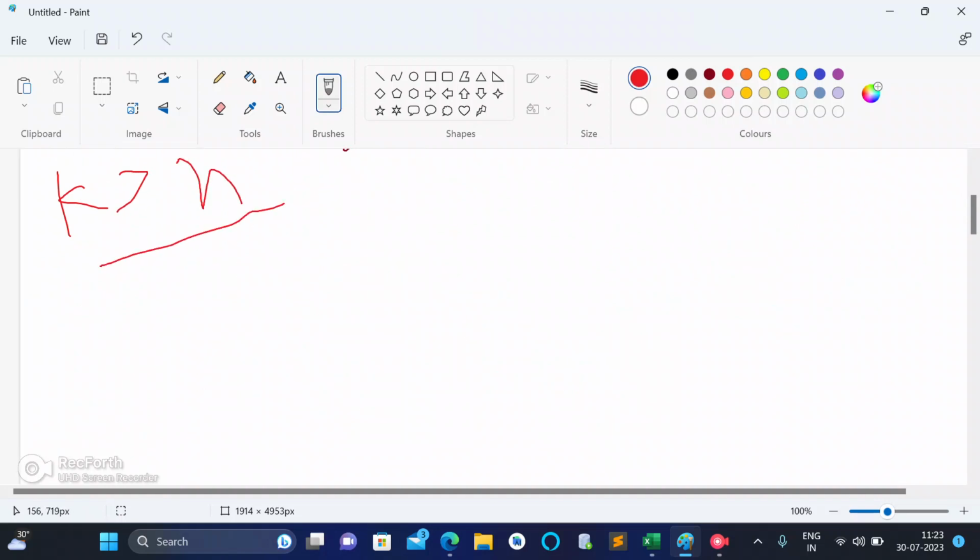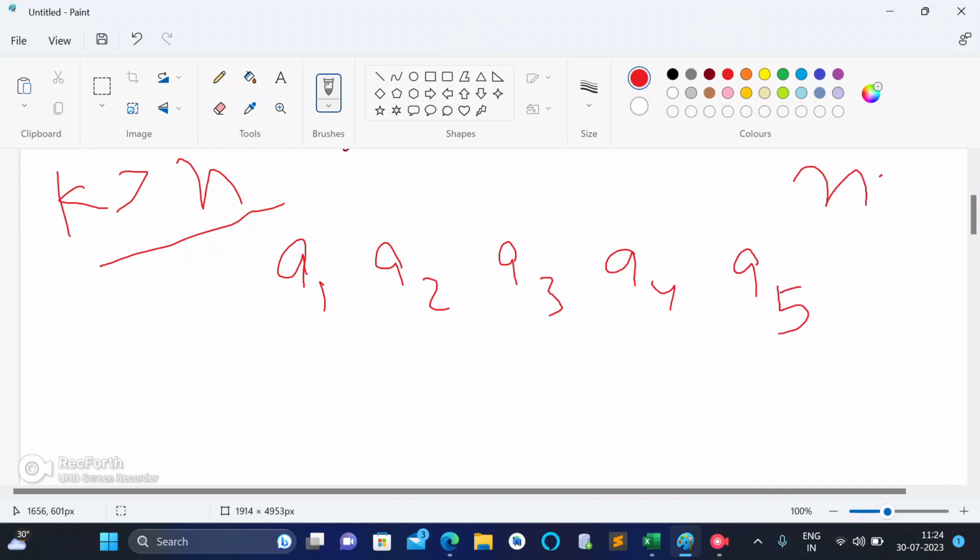Let's consider the other case when k is greater than n. Let's say now k is greater than n. So if k is greater than n, what do you think? What should be the optimal strategy? Let's say a1, a2, a3, a4 and a5. We have n is equal to 5, and let's say we have k is equal to 7.